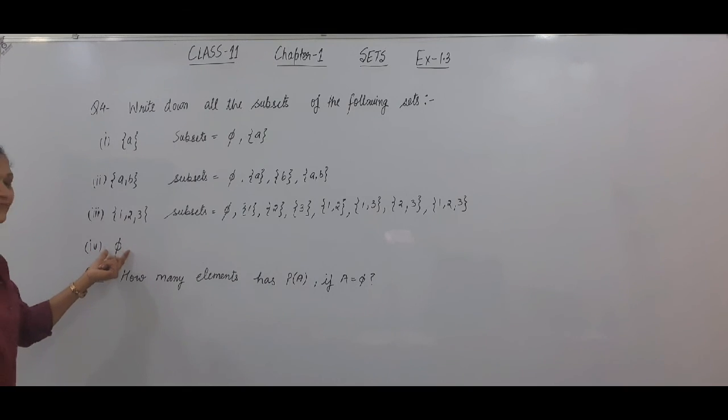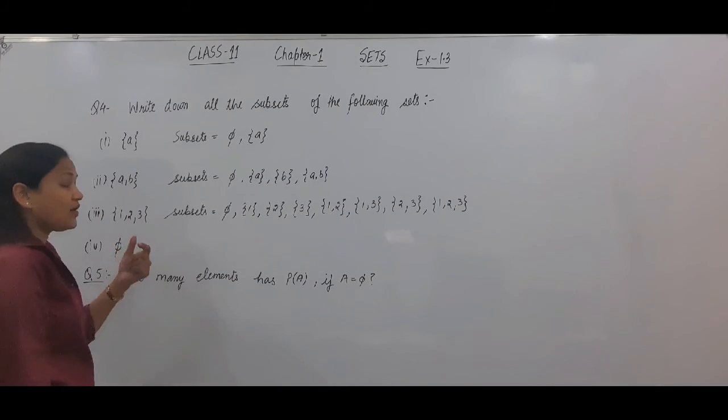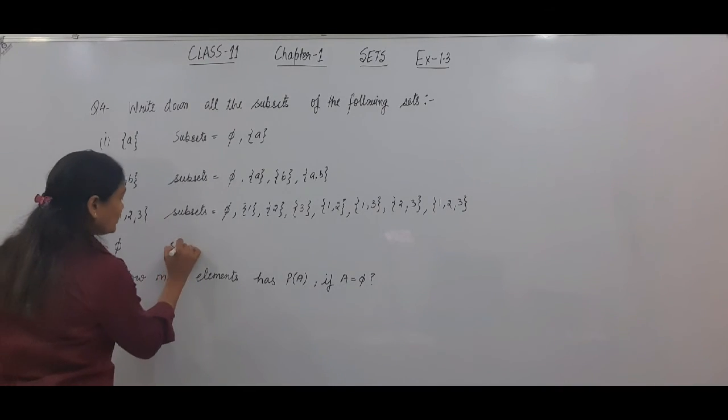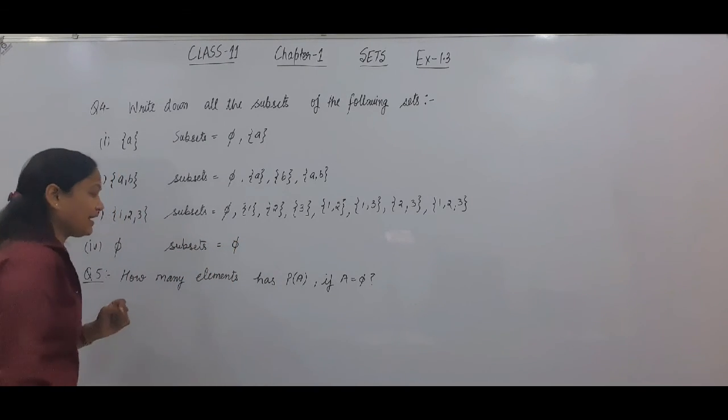Now the fourth one is phi, and phi doesn't have any elements. So it has how many subsets? 2 raised to power 0, that is one subset. So the only subset of this set is itself only, phi.